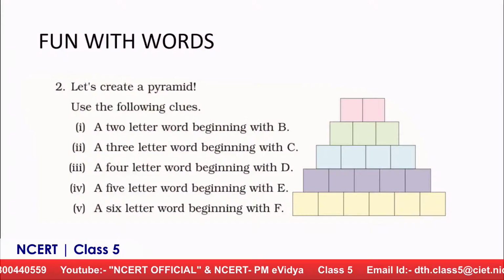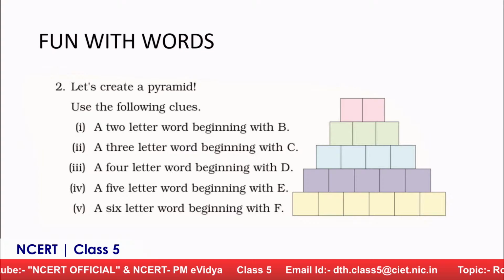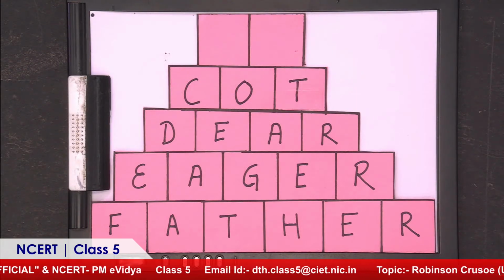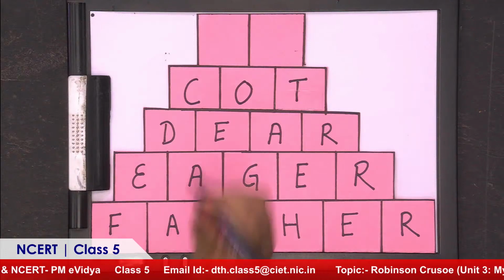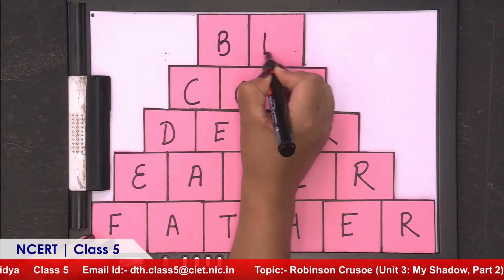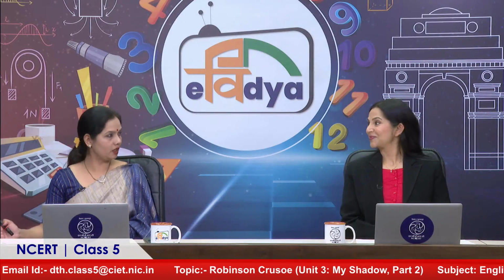Now the easiest one of all. It is a 2-letter word and it begins with B. B. Yes. I'm pronouncing it B, but it is B-E. Okay. Be the part of this session. Yes, be the part of this session. Or by. So see how beautifully you have made this word pyramid.